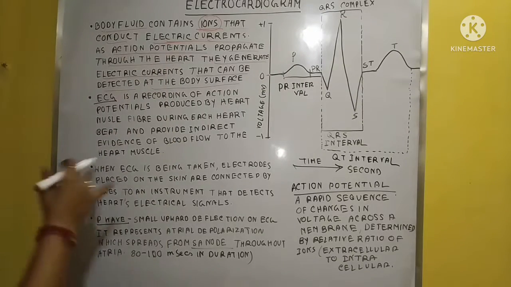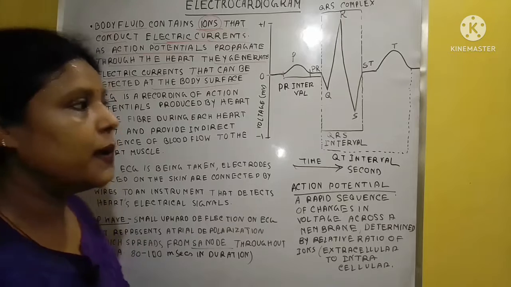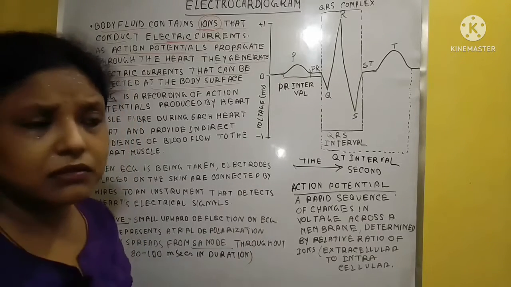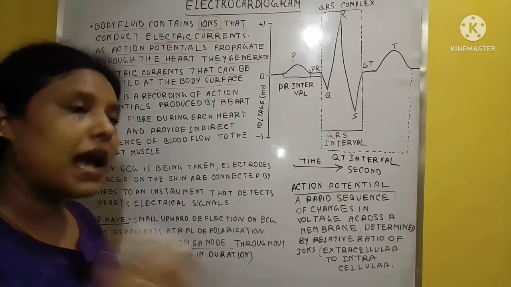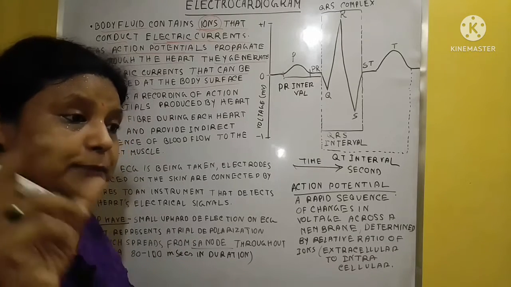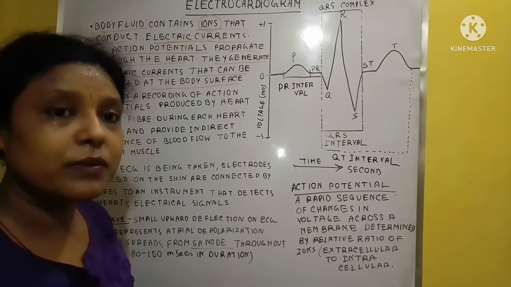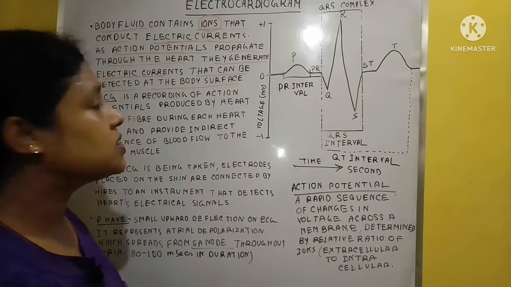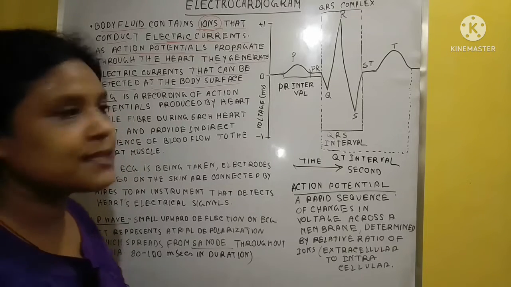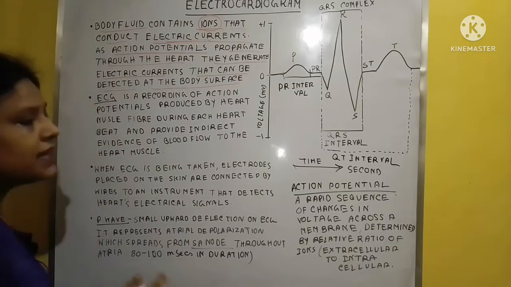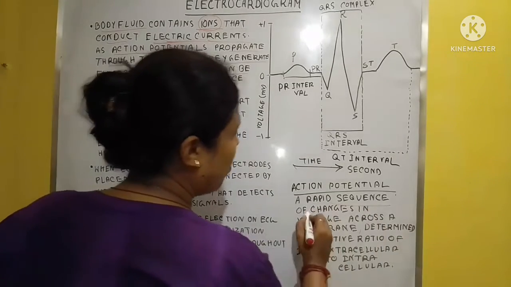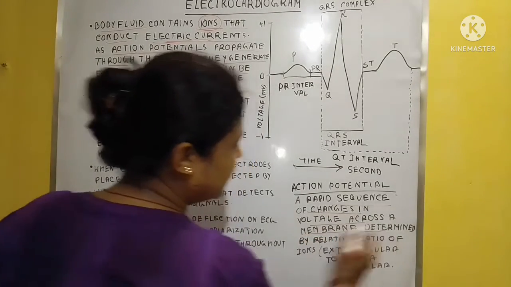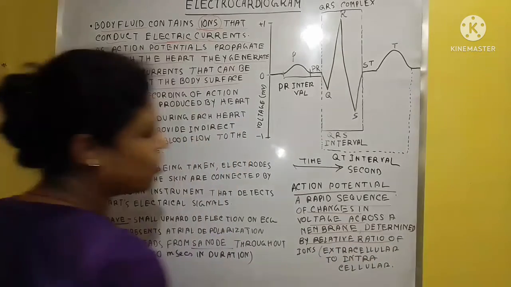When I discuss the nerve impulse or depolarization, I will explain the propagation of the nerve impulse, and there I will tell you about depolarization, repolarization, and the action potential. Today I explain very briefly what the action potential is. It is the rapid sequence of changes in the voltage across a membrane determined by the relative ratio of ions.